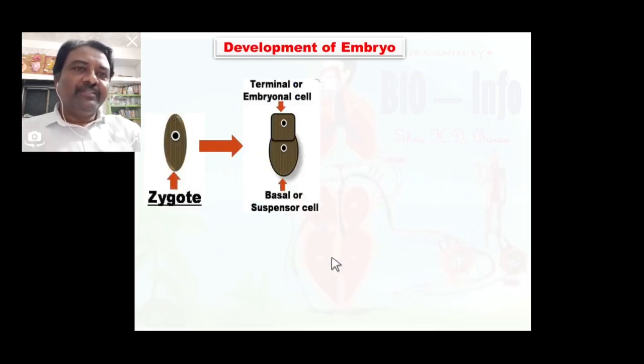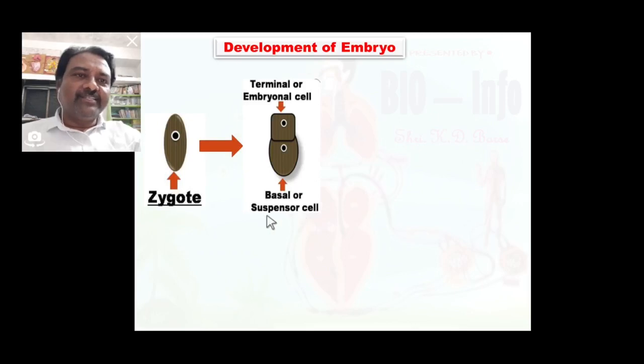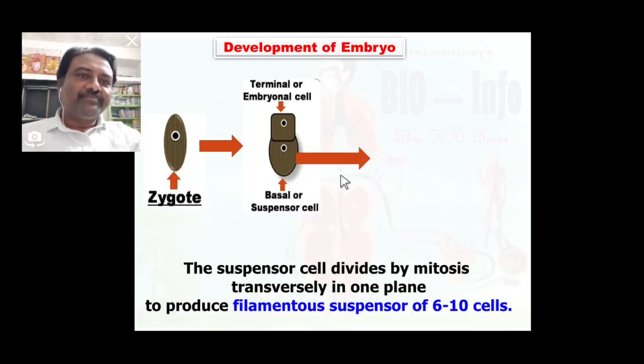Now in this two cell structure, the suspensor initial cell undergoes cell division by mitosis transversely in one plane to produce a filamentous suspensor of 6 to 10 cells.